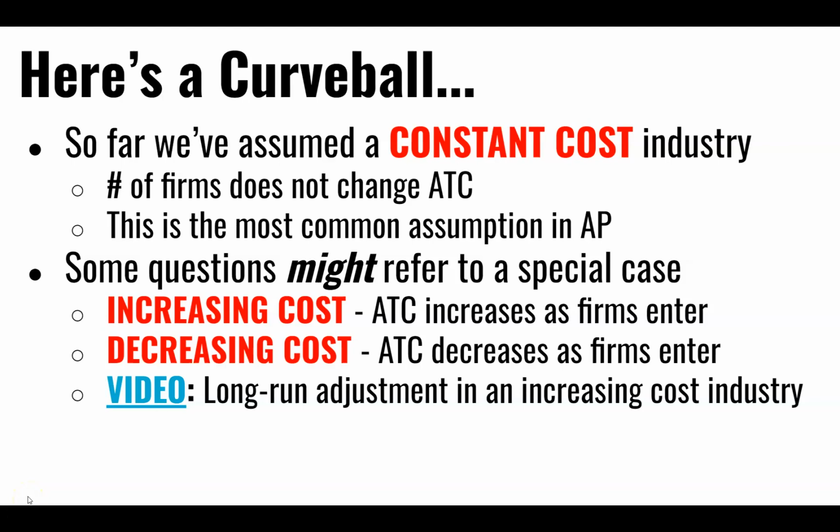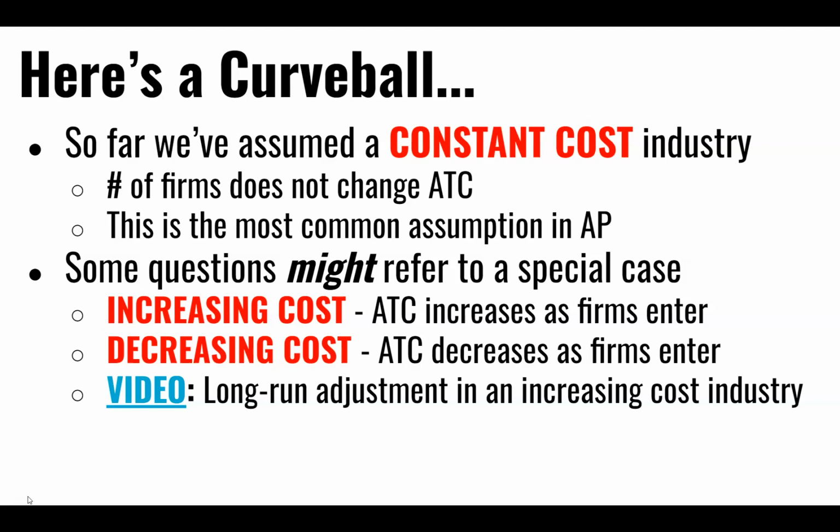One curveball that can be thrown at you and has been given in the AP exams in the past is to talk about the increasing or decreasing cost industry. So far, we have assumed what's known as a constant cost industry. That is where the number of firms does not affect average total cost. So when firms enter or exit, average total costs stay the same. This is the most common assumption for the AP exam, but it is not the only assumption that gets made. So you have to be careful when you read the question.